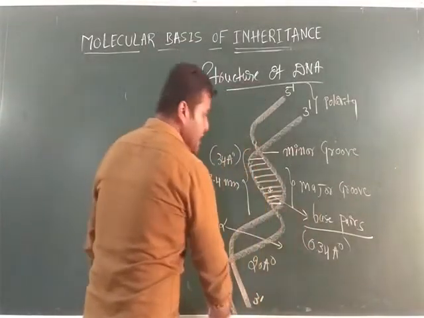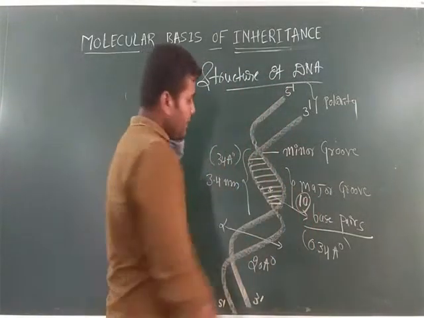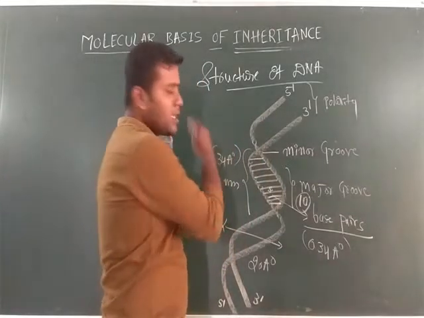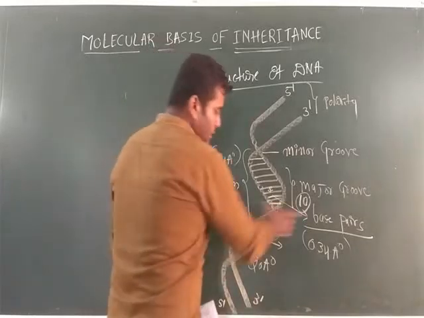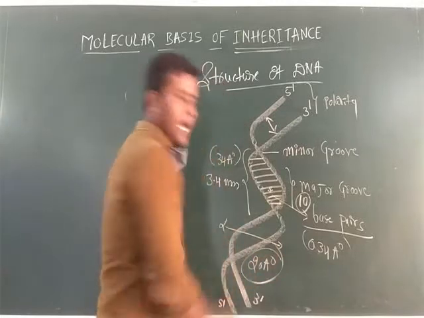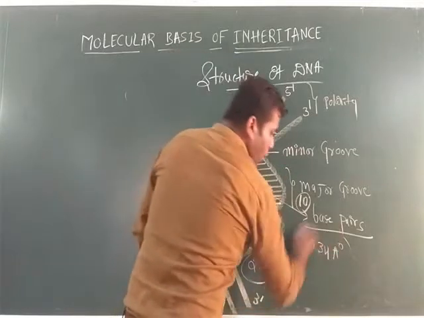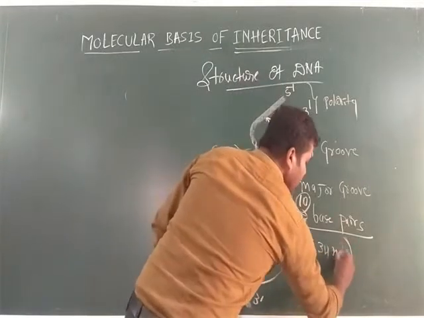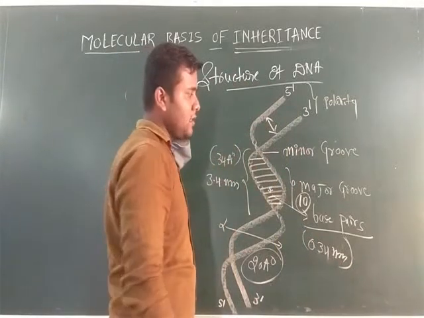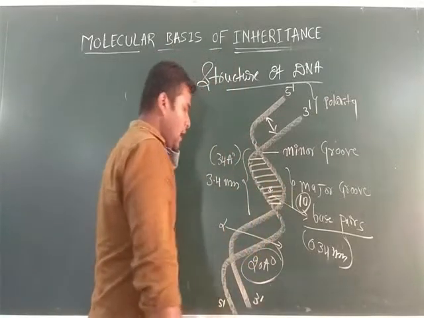Each pitch consists of 10 base pairs. How many? 10 base pairs. The complete pitch measures around 3.4 nanometer or 34 angstrom. And the distance between two polynucleotide chains is around 20 angstrom unit. The distance between two adjacent base pairs is 0.34 nanometer. Is that clear? And this one is a minor groove. This one is a major groove.